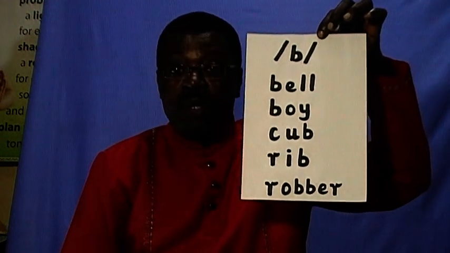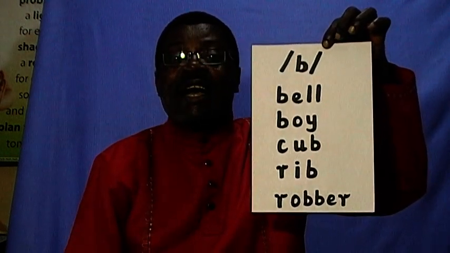Also, the sound is in the word rubber, the eraser. You can hear that sound B. That's a consonant sound that you should be aware of in English. Clear? Good.